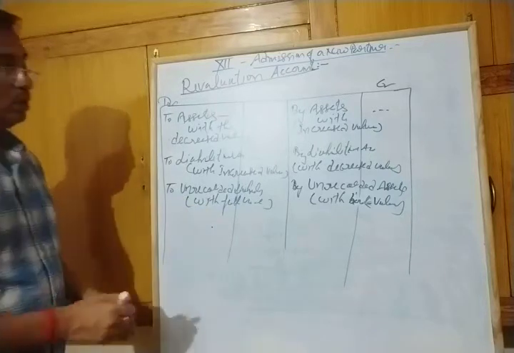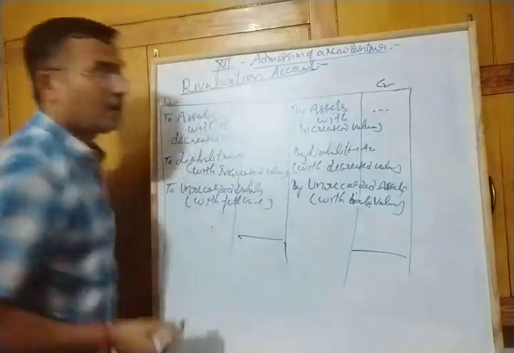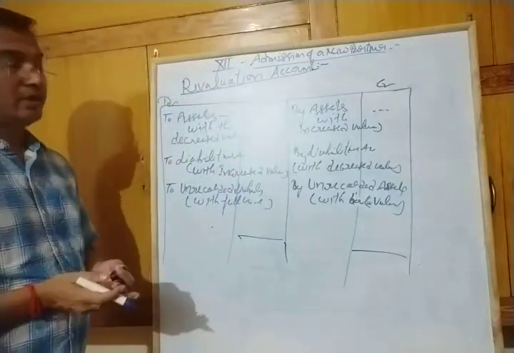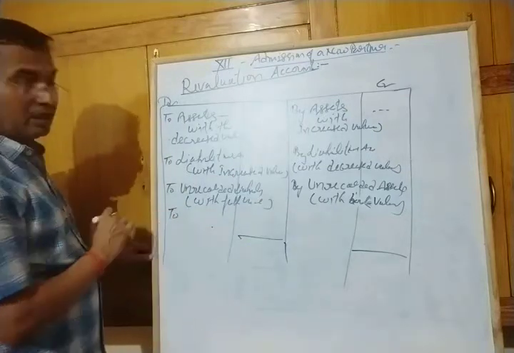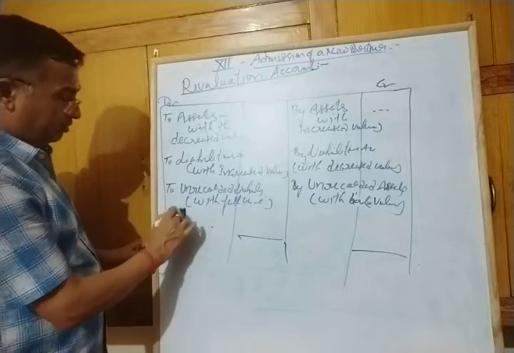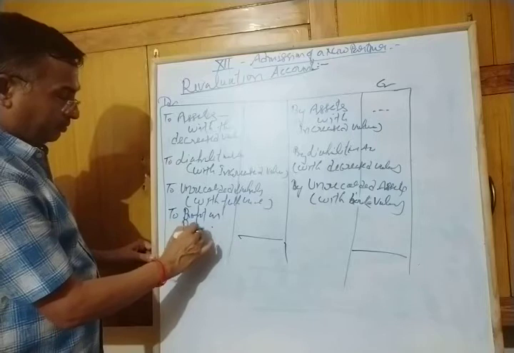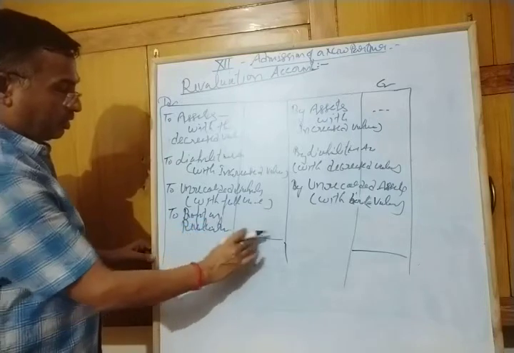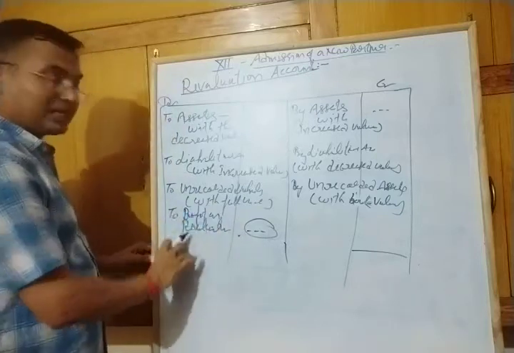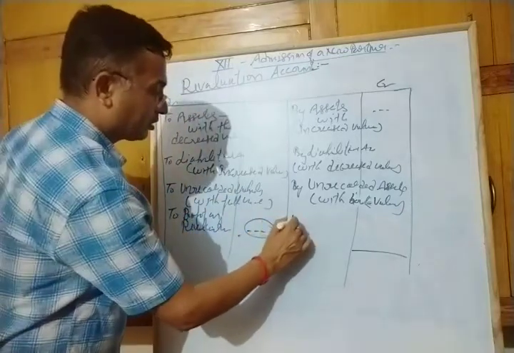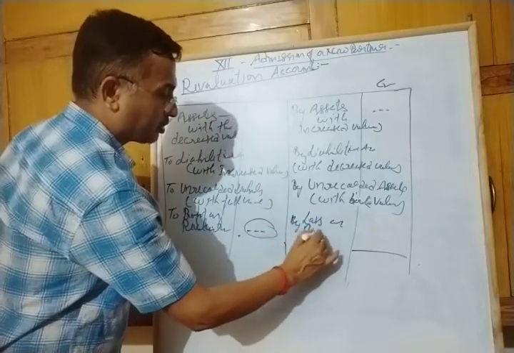After that, total the amount of both sides and calculate the difference. If credit side is more than debit side, it is called profit on revaluation. That is, if debit side is more than credit side, then it is loss on revaluation.